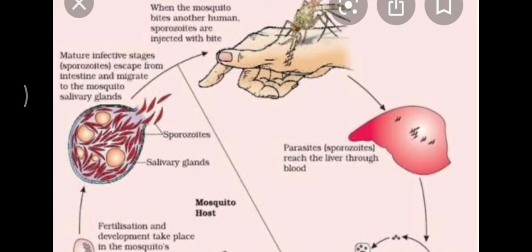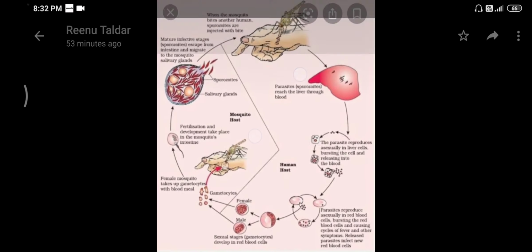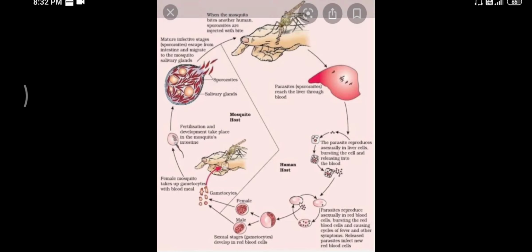When this female Anopheles again bites a healthy person, the infection spreads from the unhealthy person to the healthy person. So the female Anopheles is basically the vector that helps in transmission of the pathogen, Plasmodium, from an unhealthy person to a healthy person.